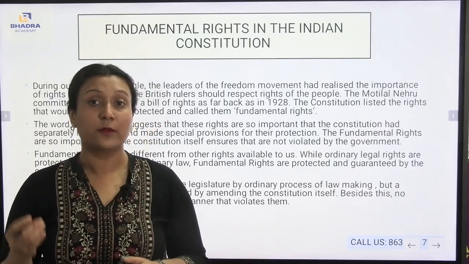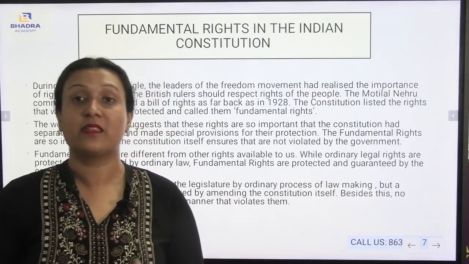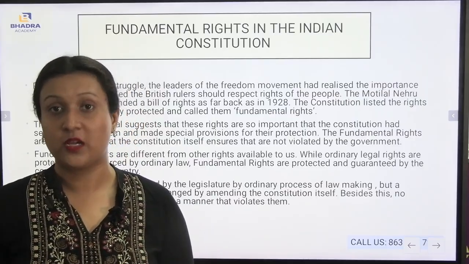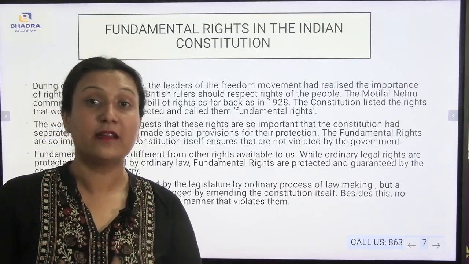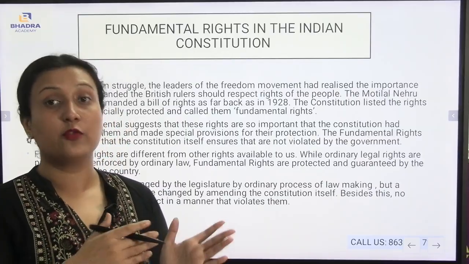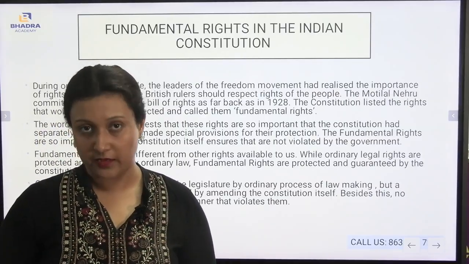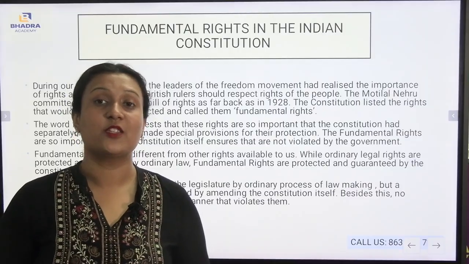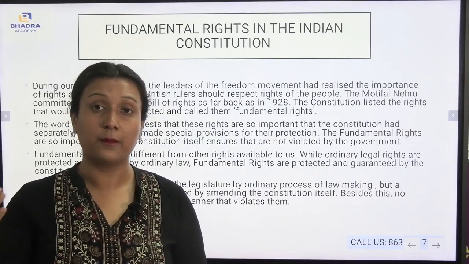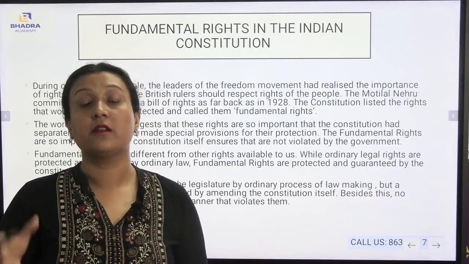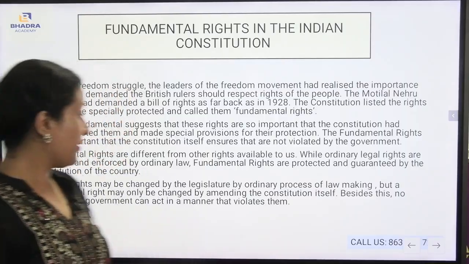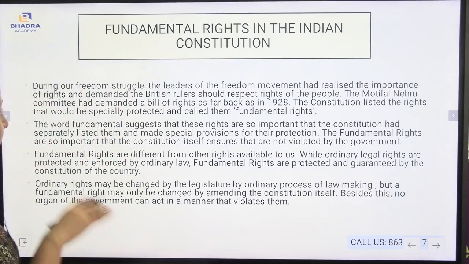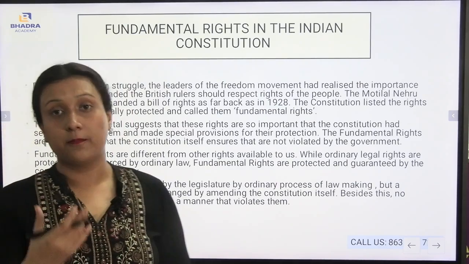But if I talk about the fundamental rights, they cannot be actually changed, they cannot be actually modified, and if they need any kind of modification, it has to be amended in the constitution itself. But the ordinary laws can be changed by the legislature. Fundamental rights are much more powerful laws in comparison to the ordinary laws. So I hope you have understood everything regarding the fundamental rights of the constitution, the Bill of Rights.